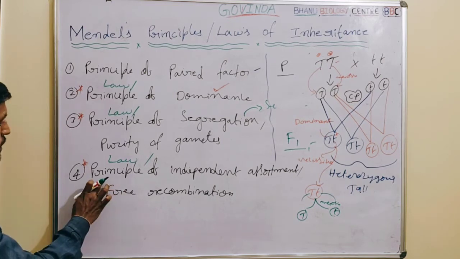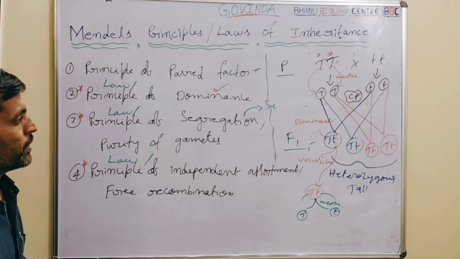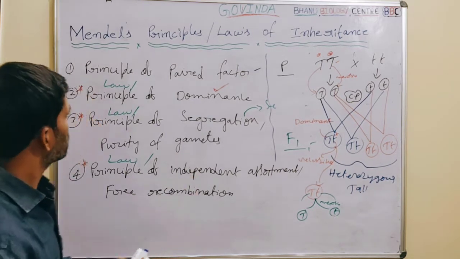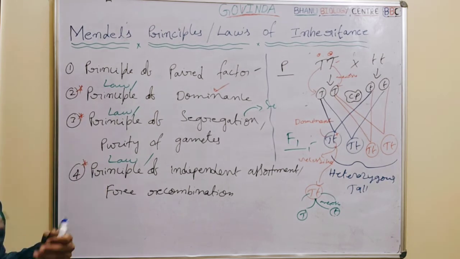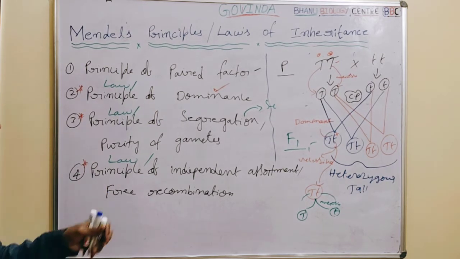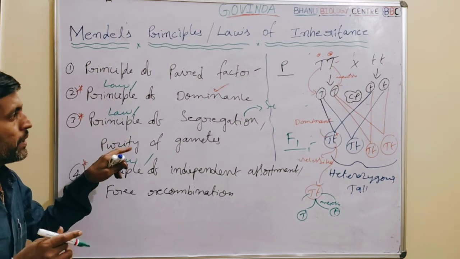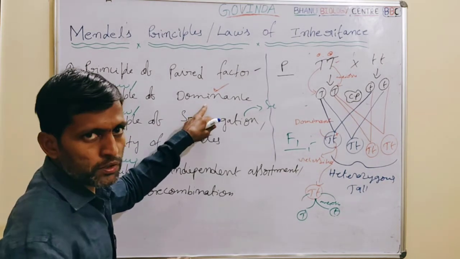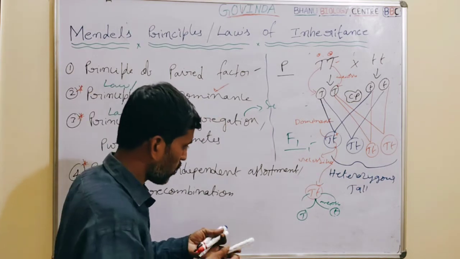Next, we come to the last principle, the principle of independent assortment. Before that, I would like to tell how these three principles were laid down, based on which kind of observations. The first three principles were given by Mendel, and they were completely based on observations made from the monohybrid cross.